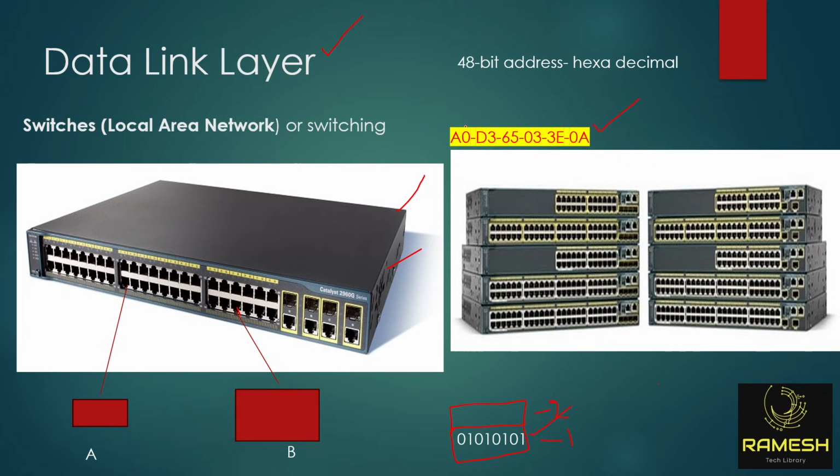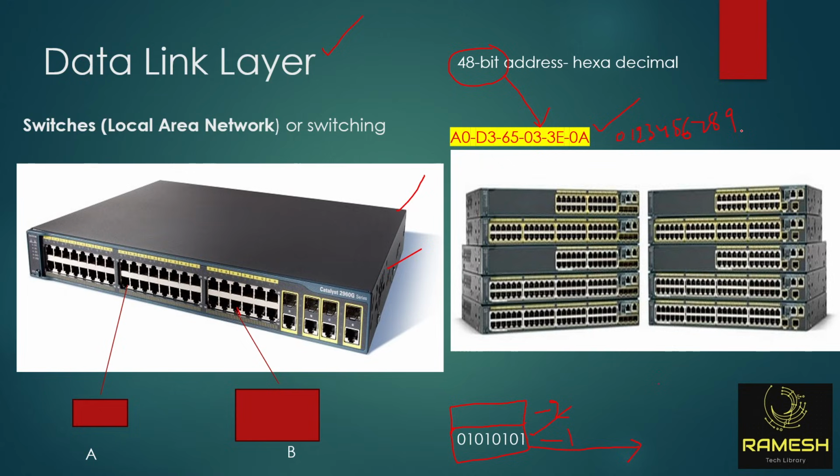So MAC address is a 48-bit address. It is represented in hexadecimal format. This is called binary format, and this is called hexadecimal format. Hexadecimal format means you will see 0, 1, 2, 3, 4, 5, 6, 7, 8, 9, and you don't see 10 here.